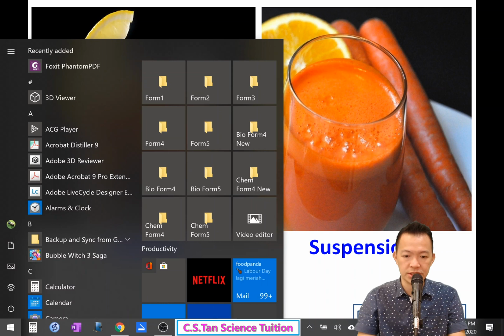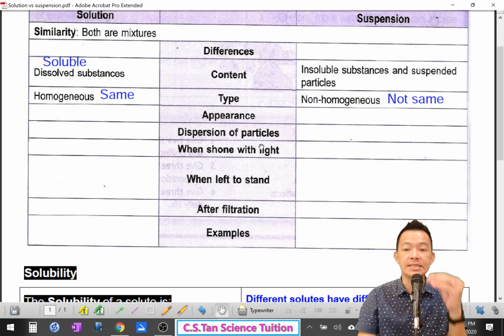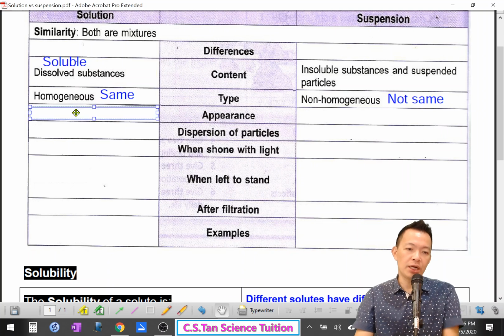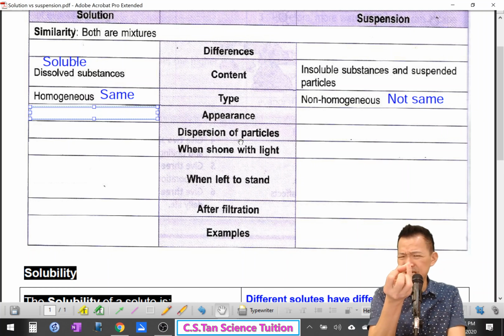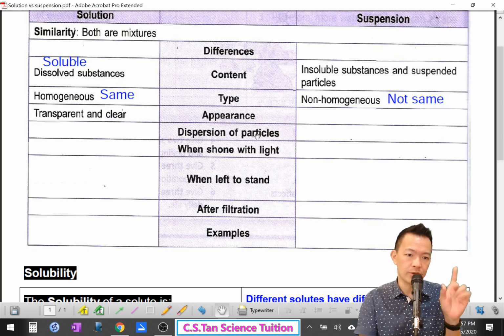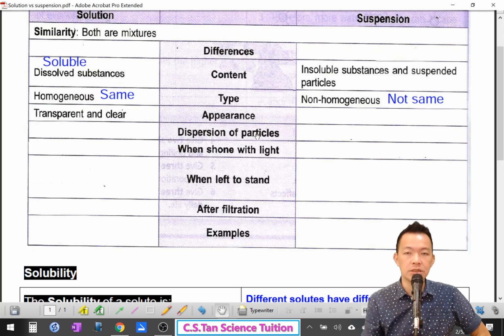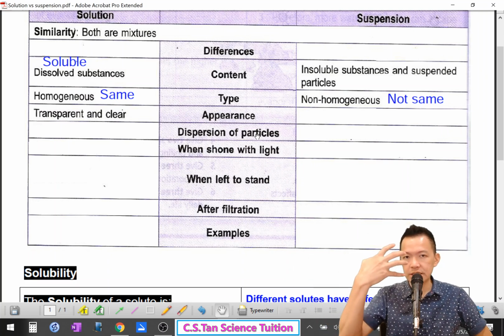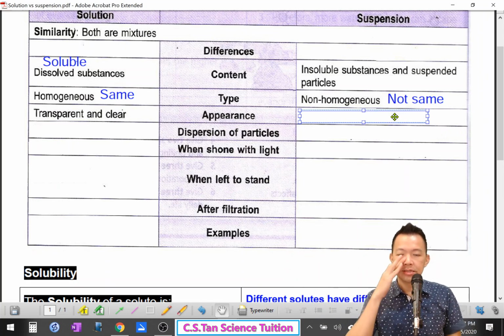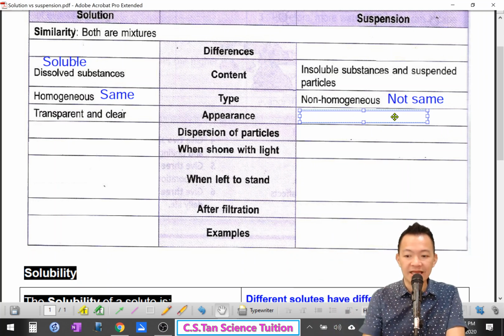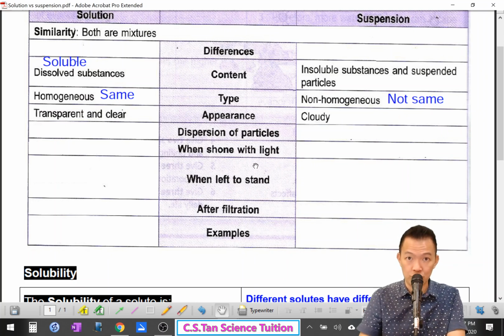They are not homogeneous. They are not even. Okay, they settle down. Appearance. Okay, for solution, they are all soluble small particles. So normally they are transparent and clear. Light can pass through. Okay, but for suspension, they are insoluble large particles. So they block the light energy. They block the light, so they are not transparent. Or normally they are cloudy.